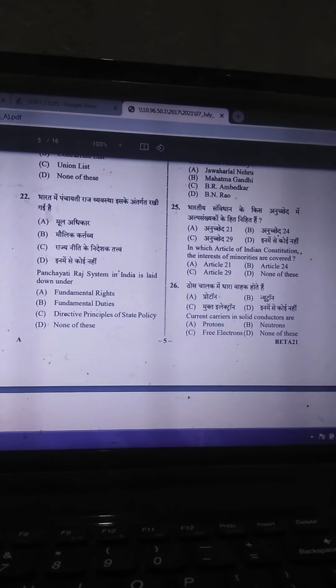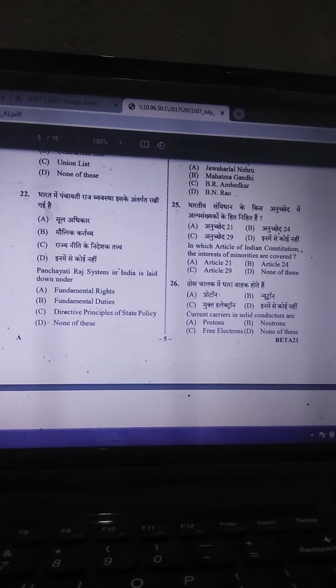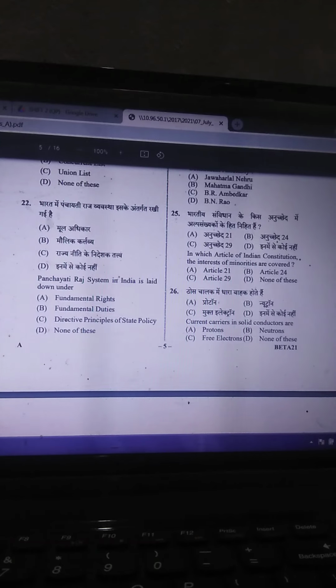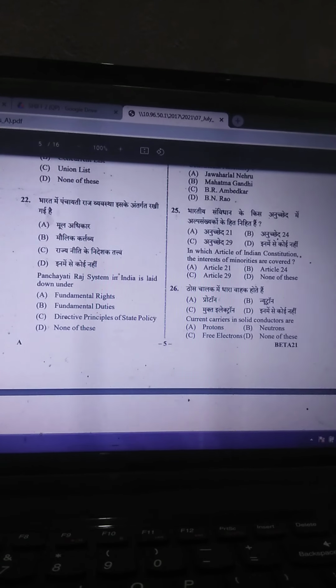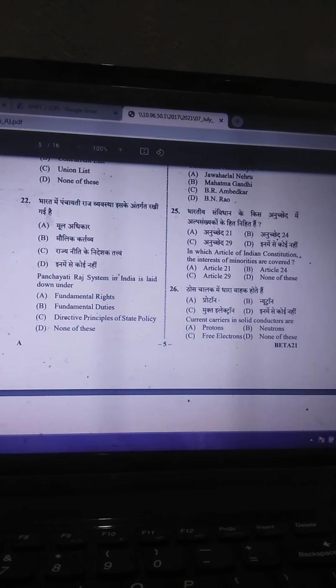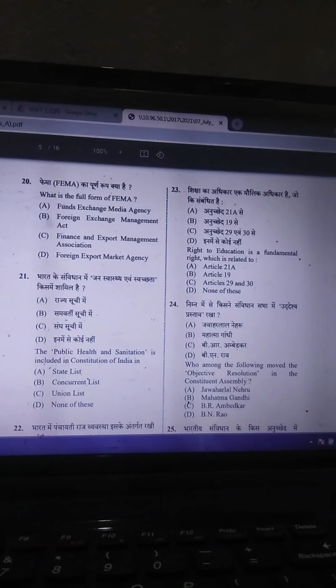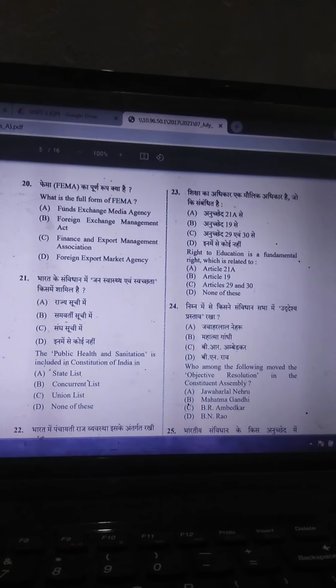Next question is, in which article of Indian Constitution are the interests of minorities covered? So article 29. Then current carriers in solid conductors are free electrons. Very easy question. Next is, what is FEMA? So FEMA is the Foreign Exchange Management Act.